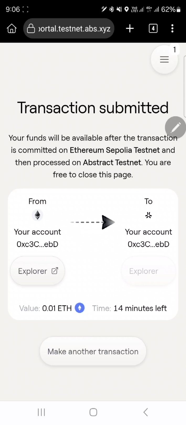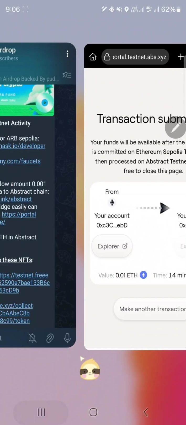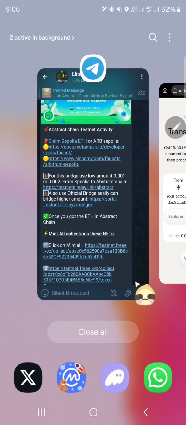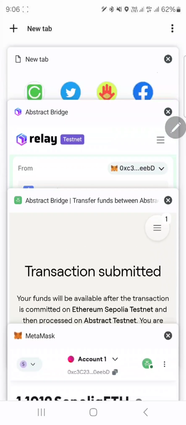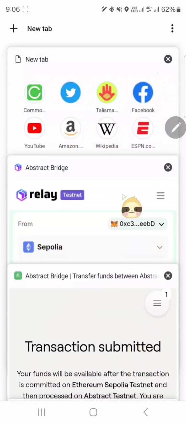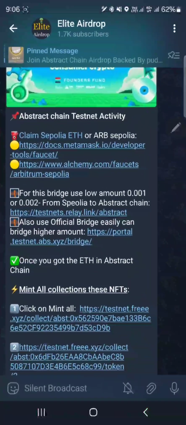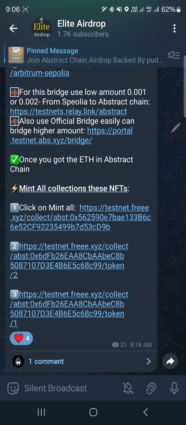So you can do this ETH Sepolia to abstract ETH, and they have several tasks like minting NFT. I think the NFT has already been minted, so if they have any available NFT, you can mint through abstract ETH.